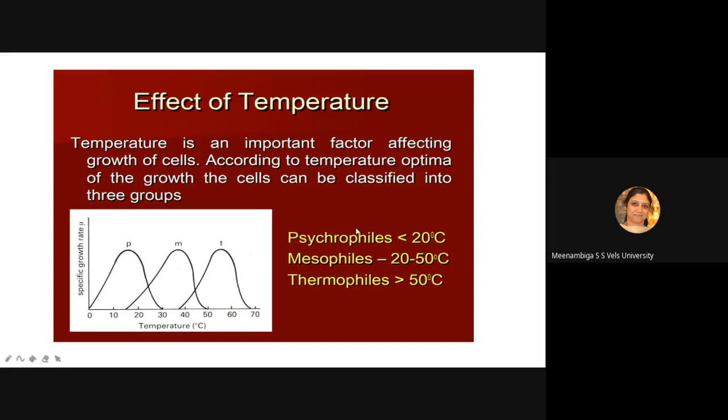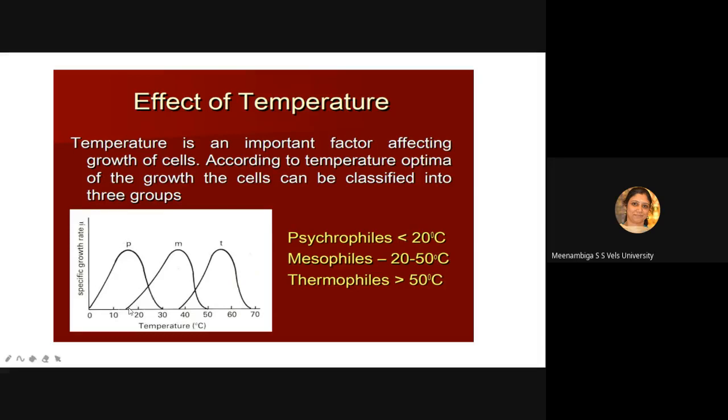So according to the organism or the cells which we are using, the growth rate will vary. Temperature is taken on the x-axis and specific growth rate on the y-axis. Psychrophiles grow at temperatures less than 20. The specific growth rate increases and reaches a maximum at a temperature less than 20, and then it starts decreasing for psychrophiles.